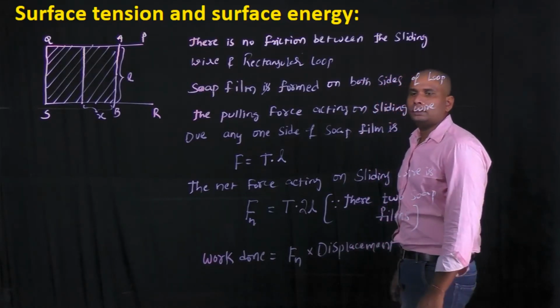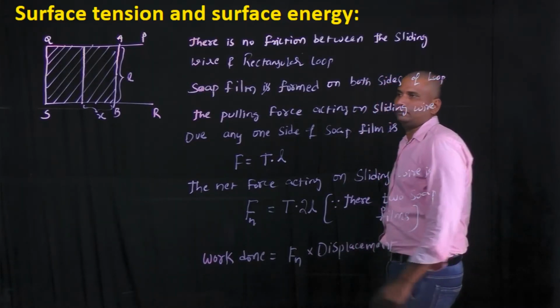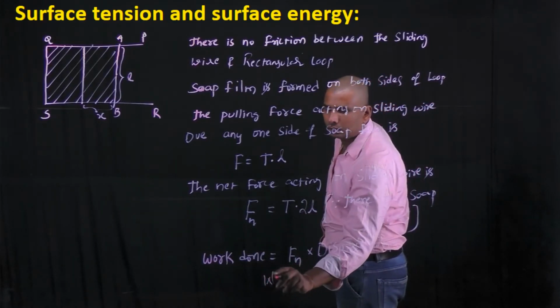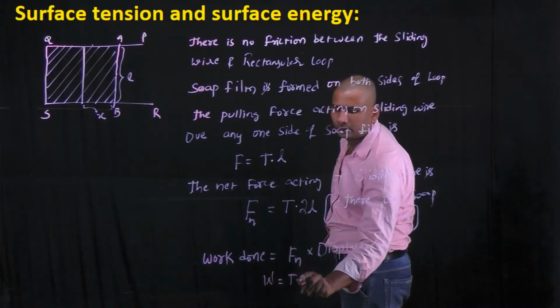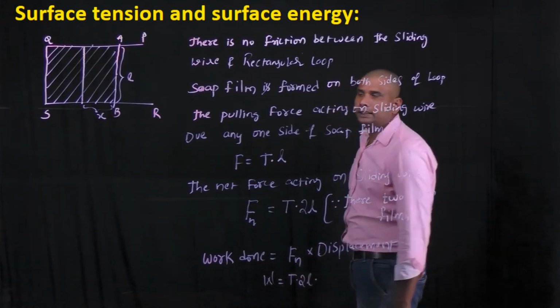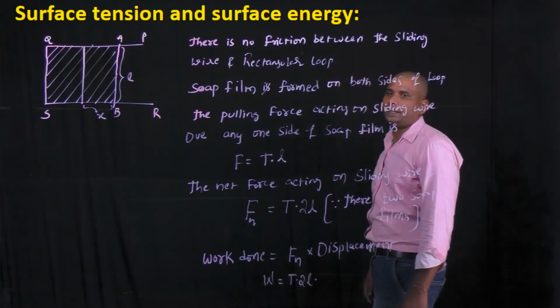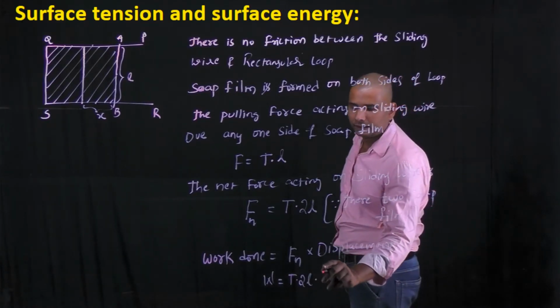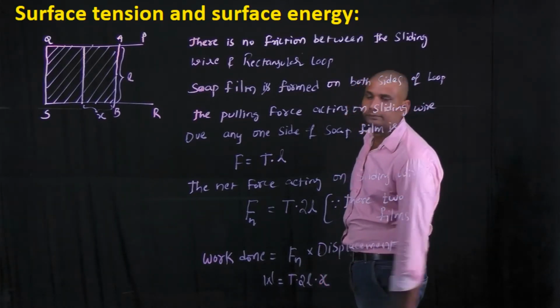Okay, the net force acting on the sliding wire is T into 2L, and the displacement travelled by the sliding wire due to the inward pulling force by the soap film is some x.